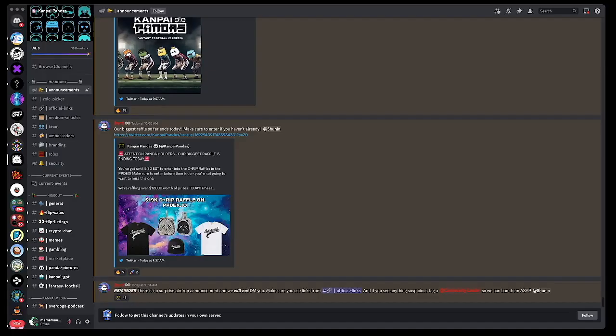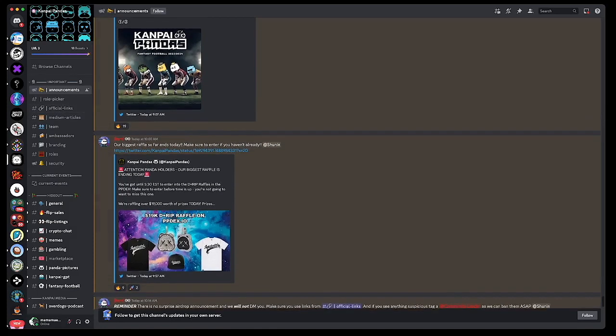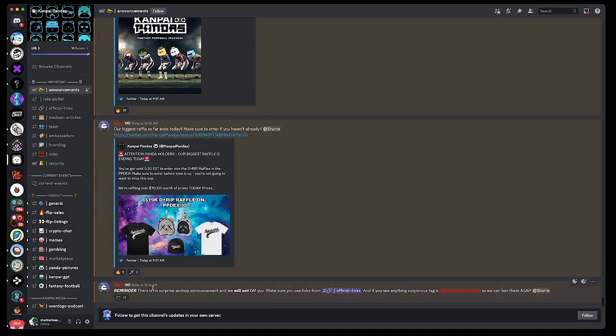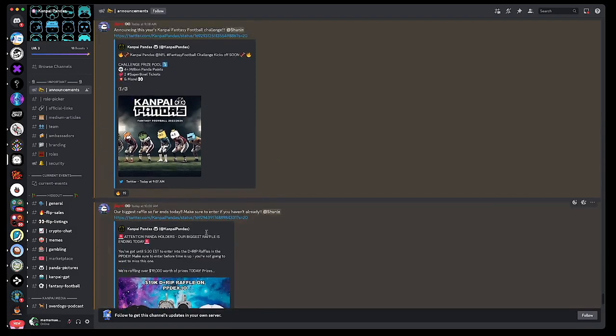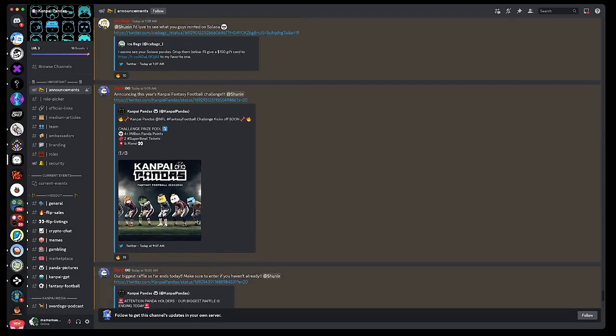So this is how Discord looks. This is a project called Kampai Pandas. I actually did a call on these a few weeks ago, and I was able to flip this for about $700 off of one NFT. So this is where you can find your information about a certain project. You can click on announcements, and you'll see that the team is constantly updating the community, which is a good sign because you don't want a team that's updating the community once a week. You want somebody who's there chiming in at least every day.